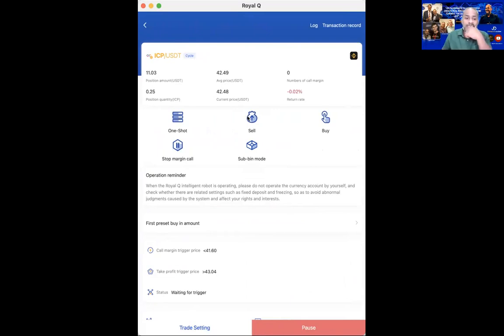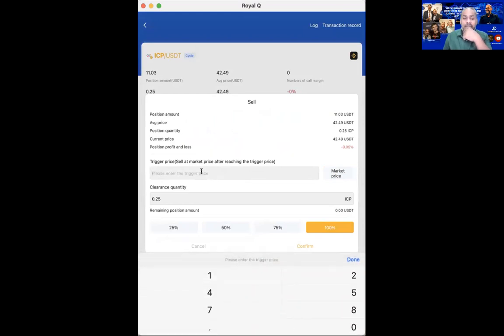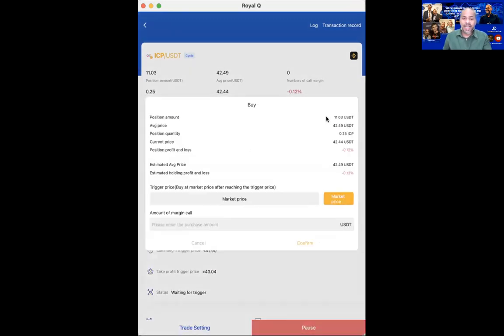Now the sell here, you can see sell here. You can click the market. I can key in the amount that I want to sell, and I can determine at what price I want to sell it. Or I can select down here. For example, if I want to close or sell 100%, liquidate, I can even do that. But normally I don't use this function. All right, let's cancel that. Now, I always use the buy or the replenish.